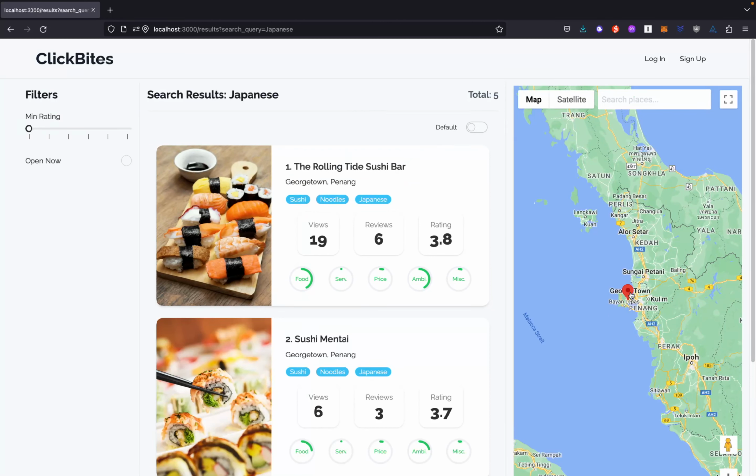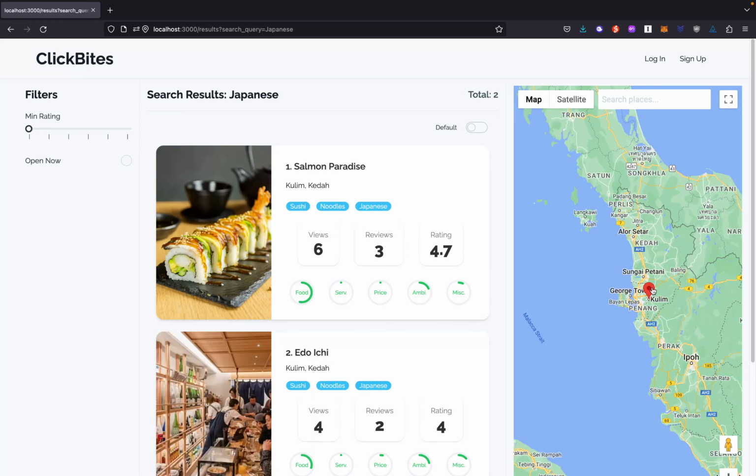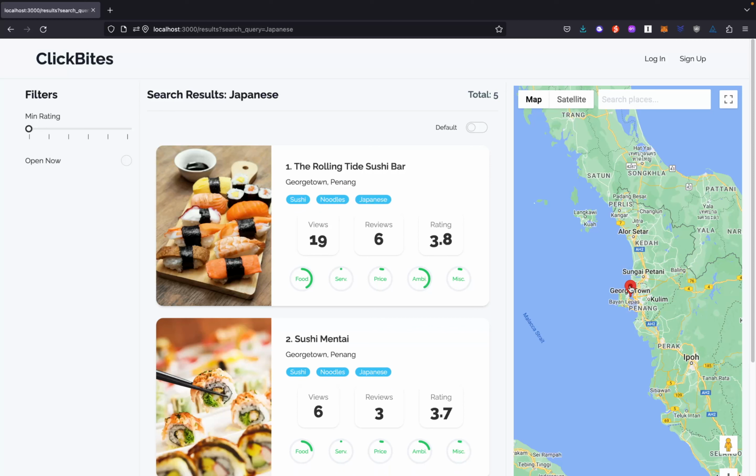If the user drags and drops this pin to another location, the results will change accordingly. For example, if I drop the pin at Kulim, the results change based on the location pinned by the user. If the user pins back to the original location, the recommendation will change again.